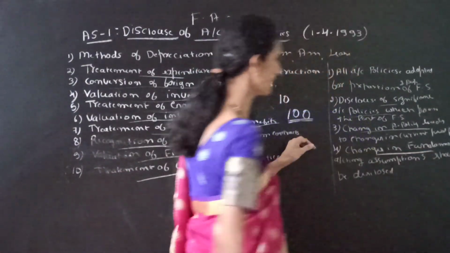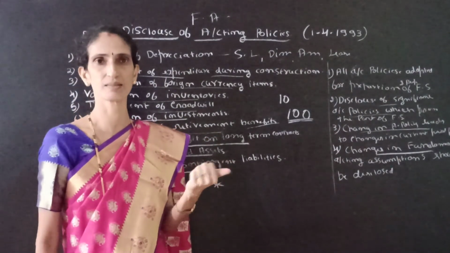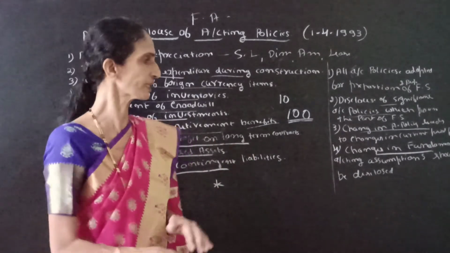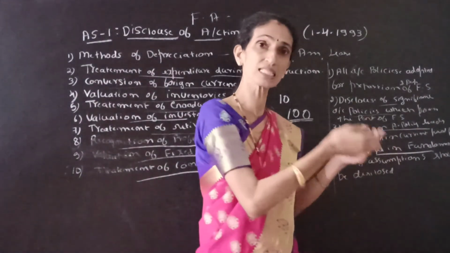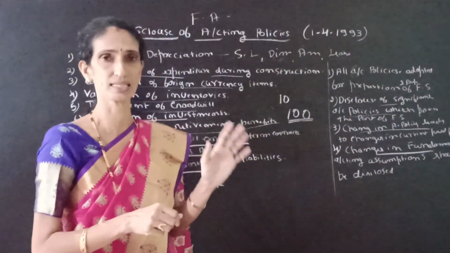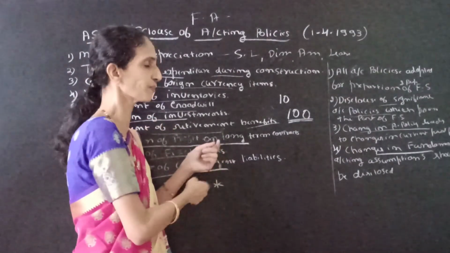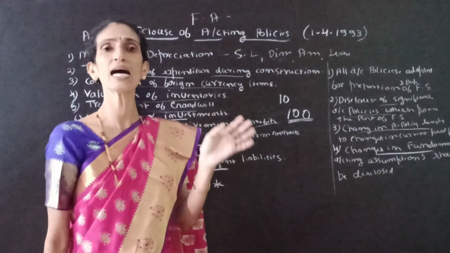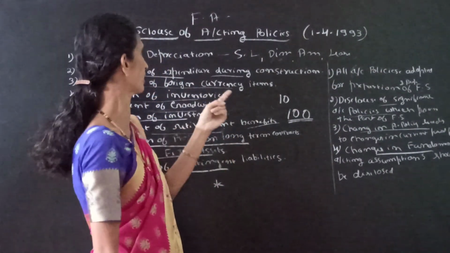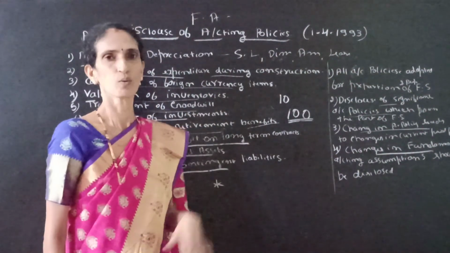Next one is changes in fundamental accounting assumptions. For example, going concern assumption, business entity concept, accrual concept, any assumptions. If you change any accounting assumption, which we already studied, any such change should be clearly disclosed in the financial statement. So this is regarding the disclosure of accounting policies. This is very important. Study it well. Over. Thank you.